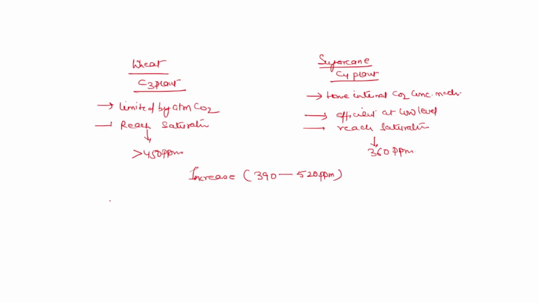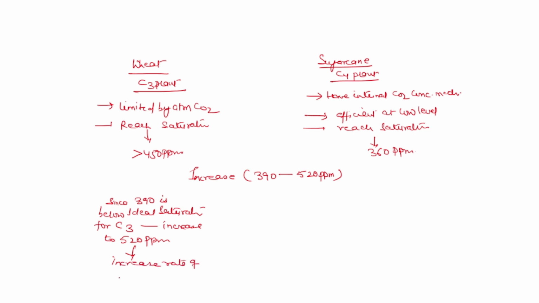Then in case of C3 plant, since 390 is below ideal saturation for wheat or C3, increase to 520 ppm leads to increase rate of photosynthesis and productivity.